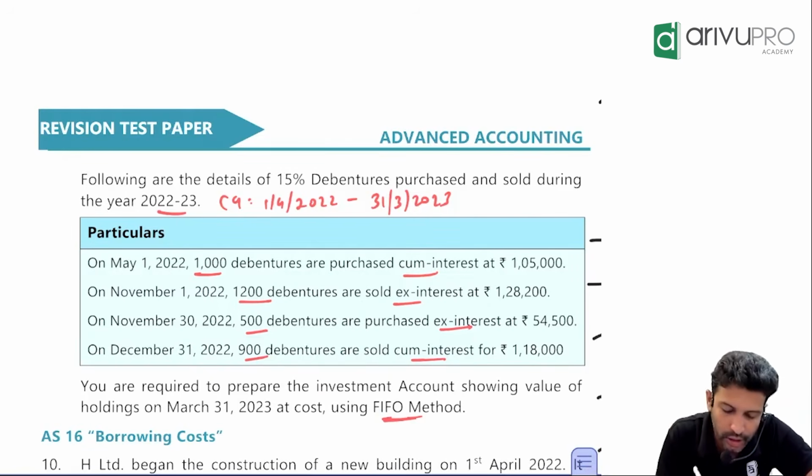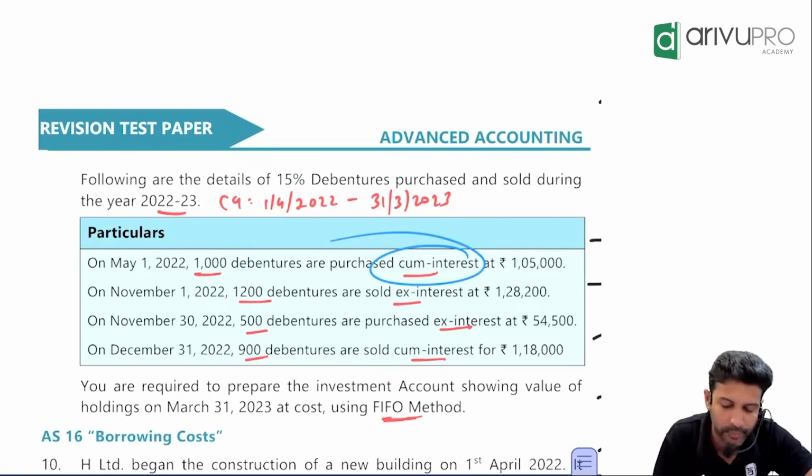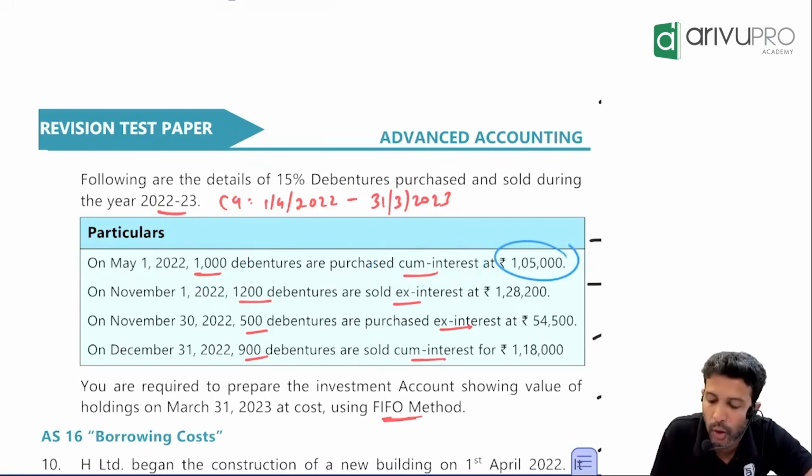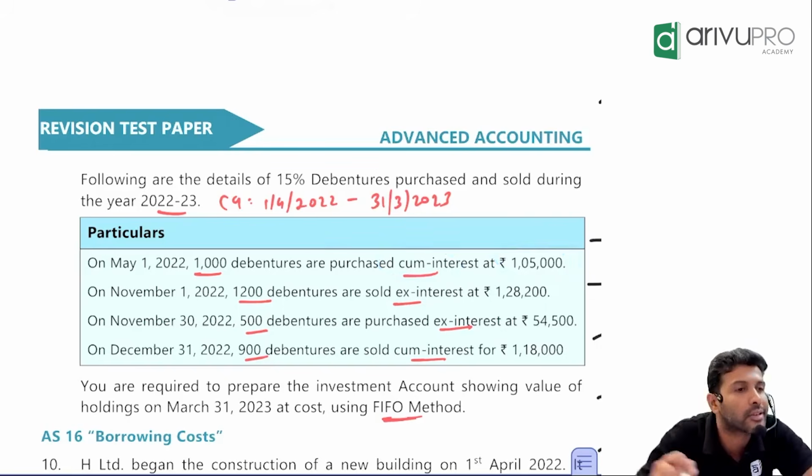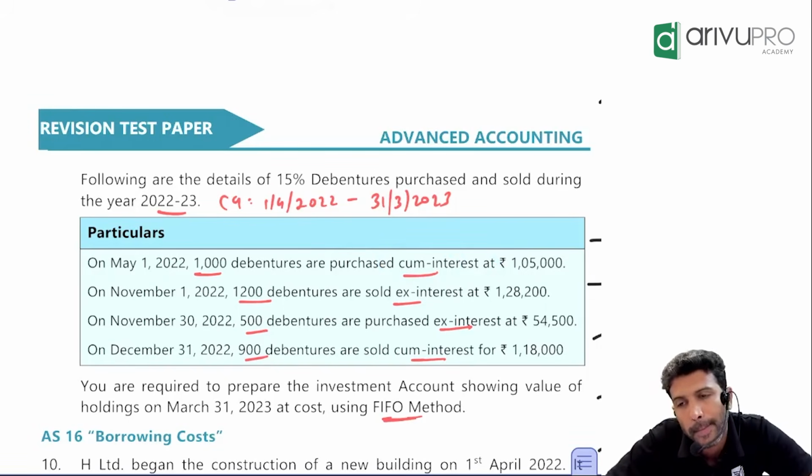Check. On 1st May 2022, that is the current year, 1000 debentures. How many debentures? 1000. Purchased on what basis? Cum-interest basis. For what price? 1,05,000. Now I think you have an idea about cum-interest. Cum-interest means what? Here, are we selling it or are we purchasing it? Now tell me in that context.